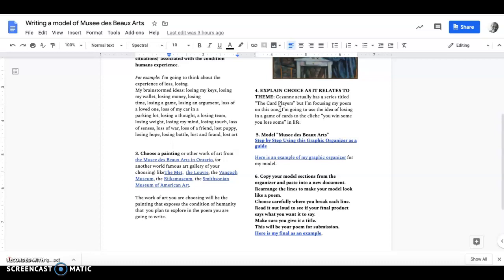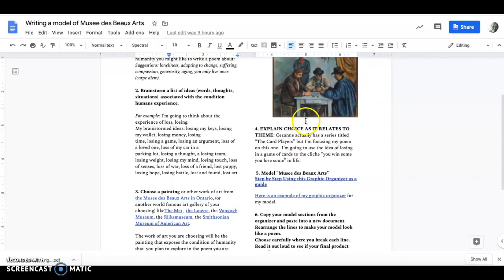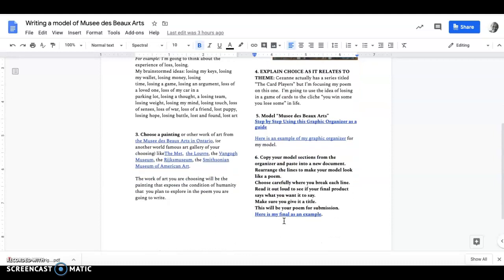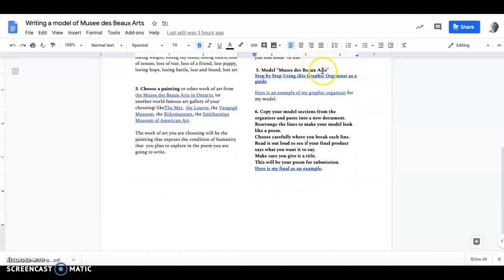And so what I came up with is Cezanne actually has a series titled The Card Players, but I'm focusing my poem on this particular painting in the series, and I'm going to use the idea of losing in a game of cards, you know, that cliche, you win some, you lose some, as it applies to life. So that's the idea that I'm going to work with, and I am modeling Musée des Beaux-Arts.